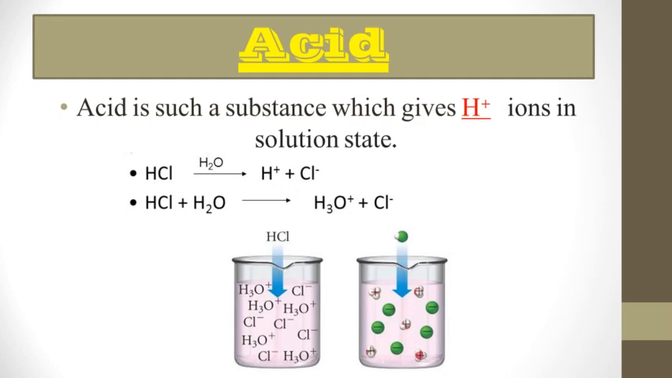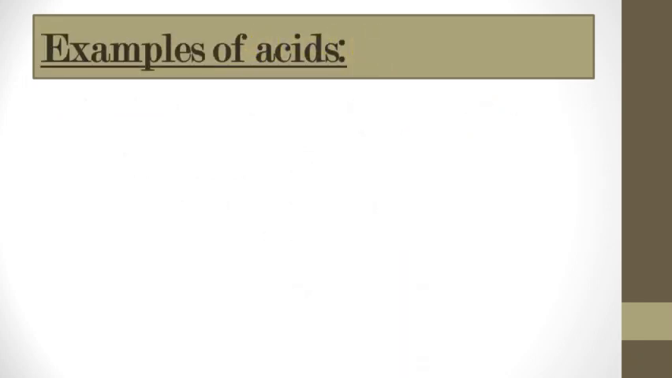And when HCl is dissolved in water, what happens? H3O plus ions are formed. It is a hydronium ion. So H2O is converted into H3O plus and Cl minus. This is how the concentration of hydrogen ion increases when acid is dissolved in water. Now let's see some examples of acids.